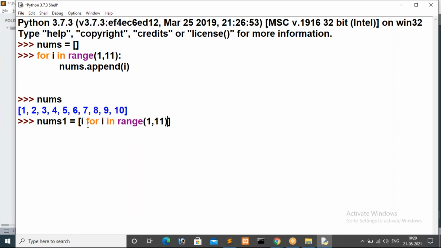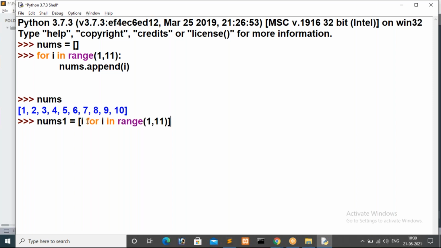Now just observe, this is the variable name. Whatever variable is specified in the iteration, you have to specify the same thing here also, guys. If you specify i inside the for, then you can't keep j here. Whatever variable is specified inside the loop, you have to keep the same thing here only, then only it will store. i for i in range of 1 comma 11.